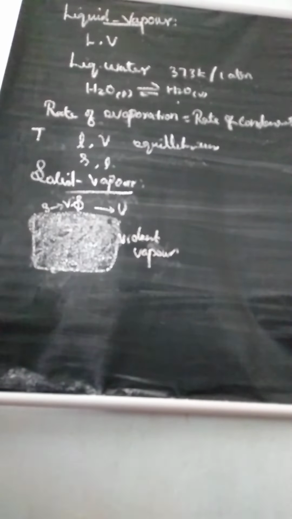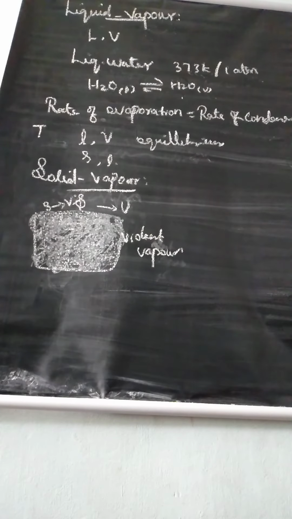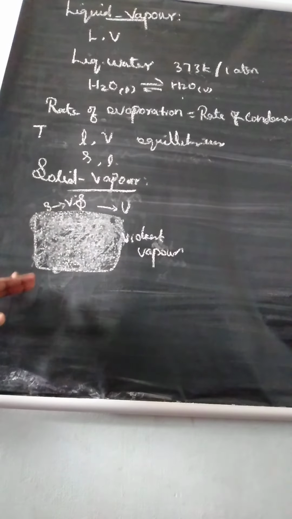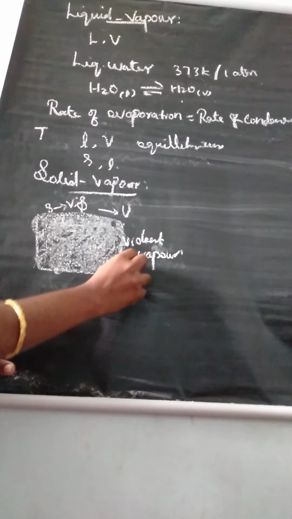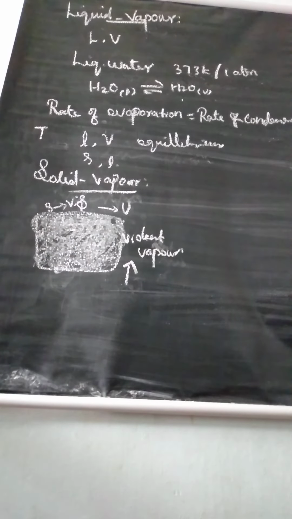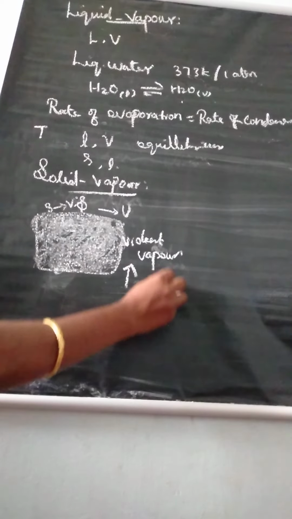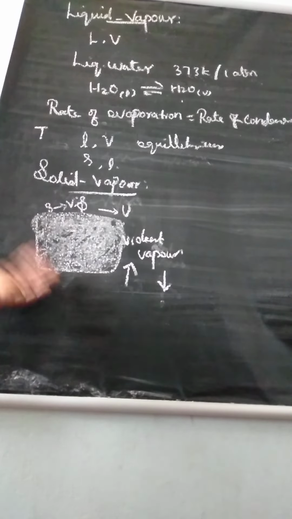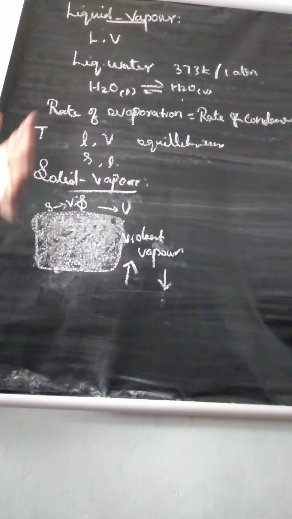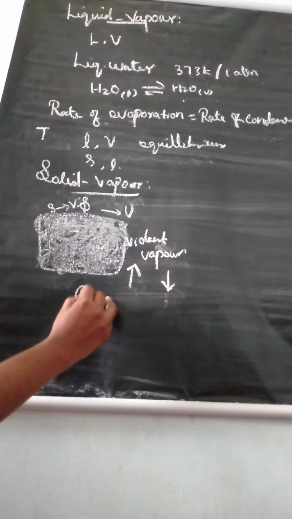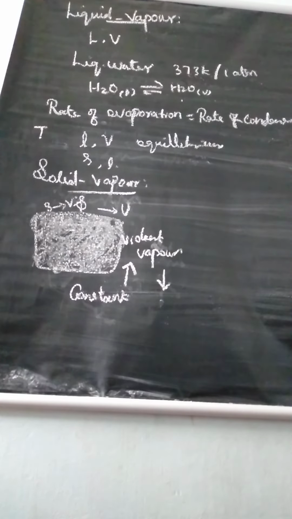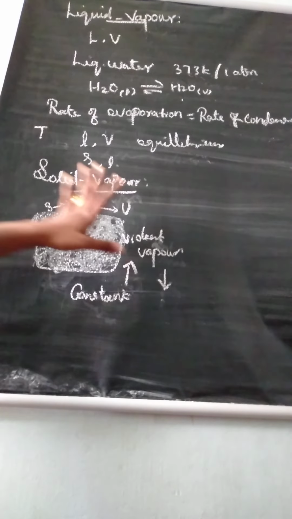Here you get the vapor, isn't it? First, if you look at this vapor, its intensity increases. After some time, the intensity of this vapor decreases. Again, finally, the intensity of the vapor becomes constant. Understand? So listen, simple process.